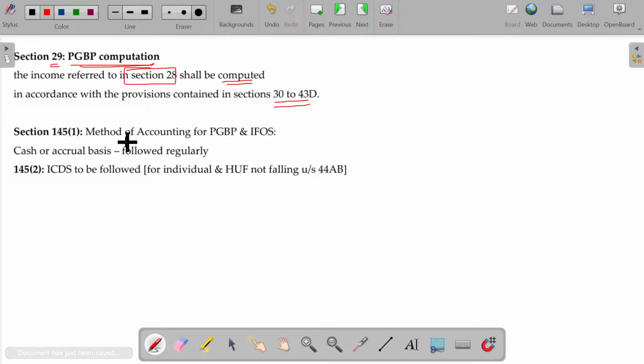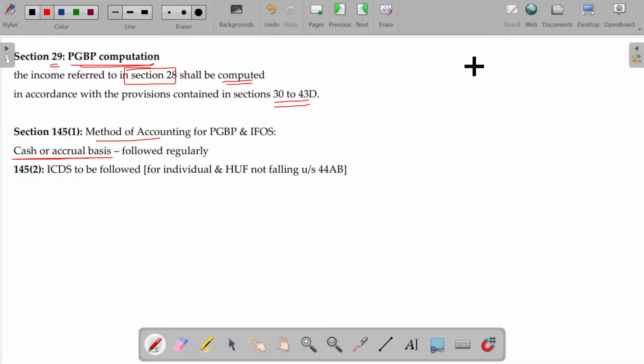And the methods of accounting, either it may be cash or accrual basis. While preparing the trading and P&L account, usually you will follow what method? A mercantile system or accrual system. If there is any outstanding, you add. If there is a surplus, you can subtract. Is that clear? But for taxation purposes, you can either follow the mercantile system or the cash system is also allowed in case of PGBP income as well as income from other sources. Right.